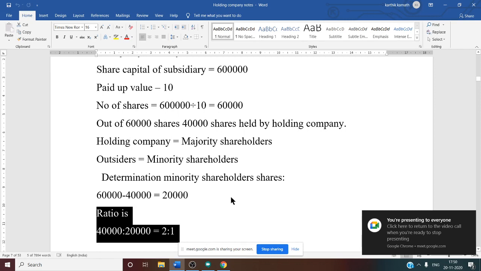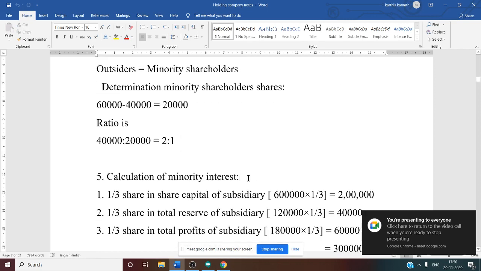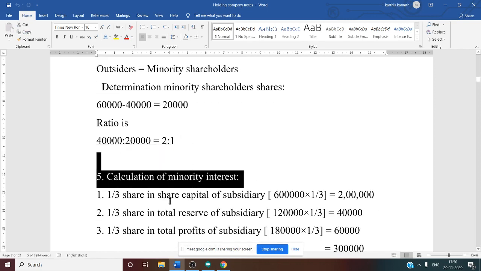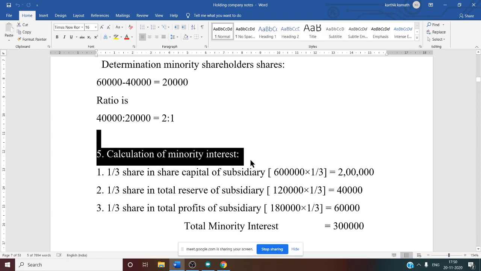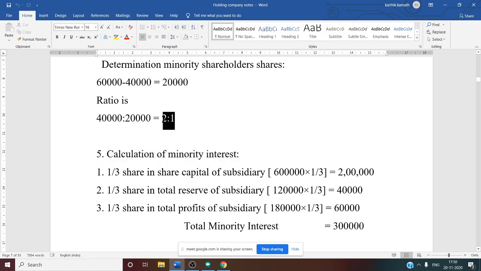After this, we need to see the next working note, that is calculation of minority interest. Once we have the majority minority ratio, it is very clear to calculate minority interest as well as majority interest. So now for calculation of minority interest, 2 is to 1 is our ratio. So 1 by 3 is our minority share, 2 plus 1 is 3.